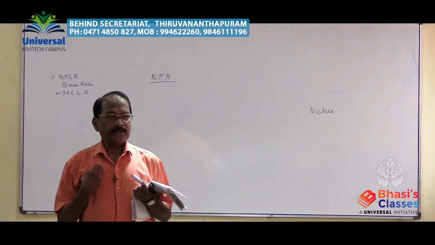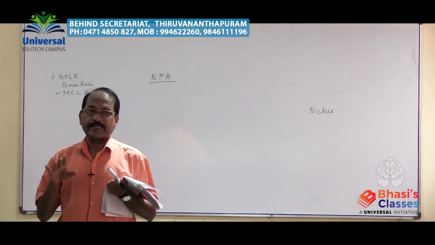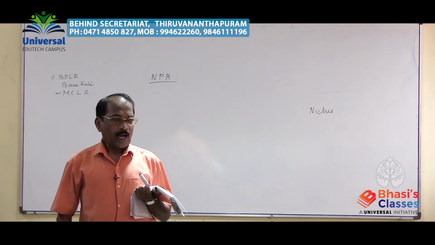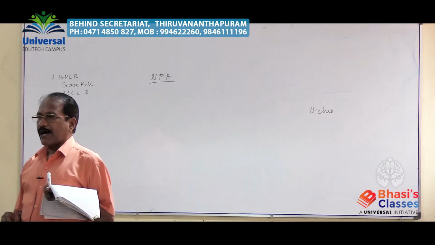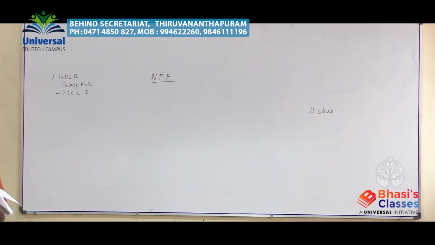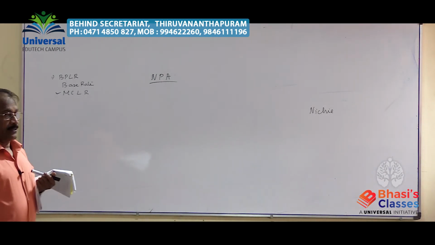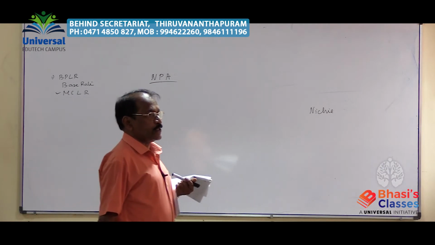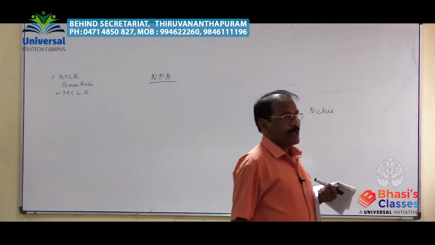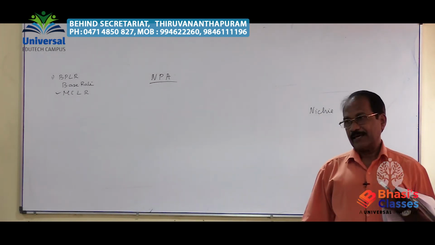During this period of 90 days after the repayment due date, if he is not returning, that asset is designated as an NPA, non-performing asset. In multiple choice questions also it can be asked. 90 days after the due date, it is known as an NPA, non-performing asset.